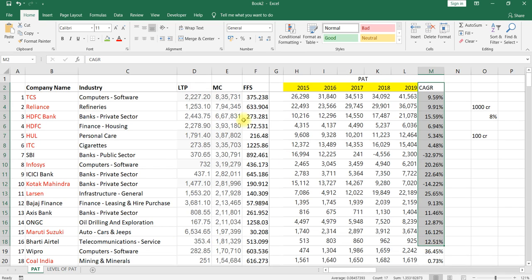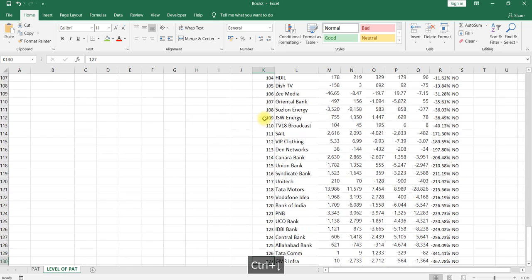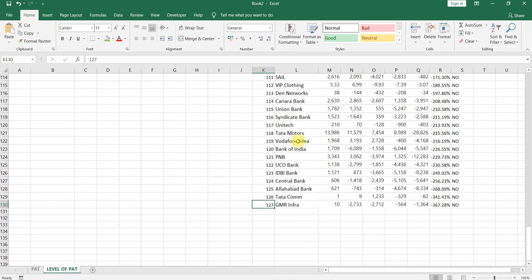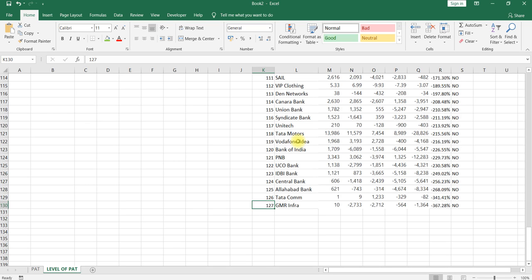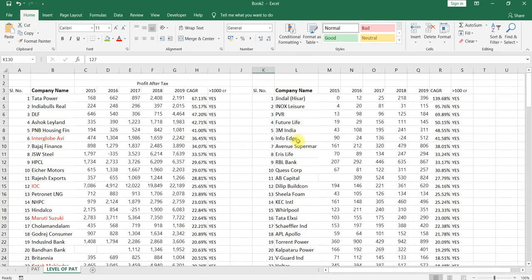When we apply that condition, we identified around 127 stocks out of the 219 stock universe that we created. Out of those 127 stocks, they have net profit of more than 100 crores in the last year.